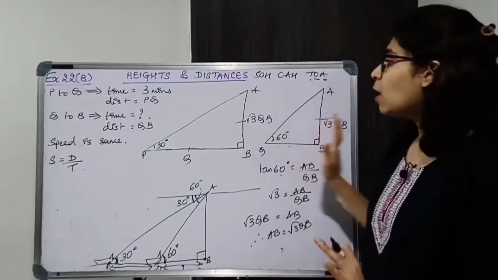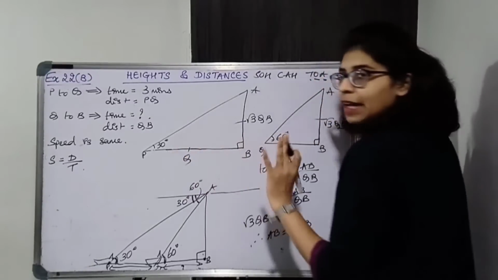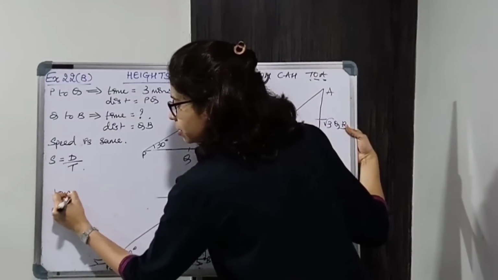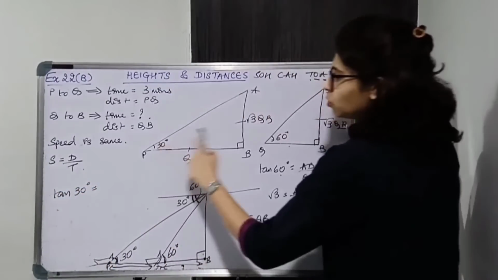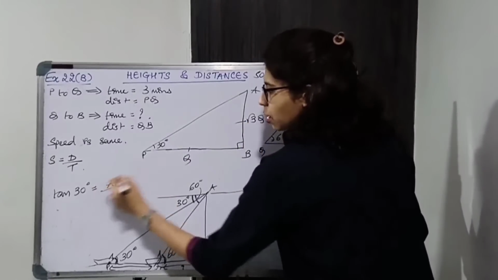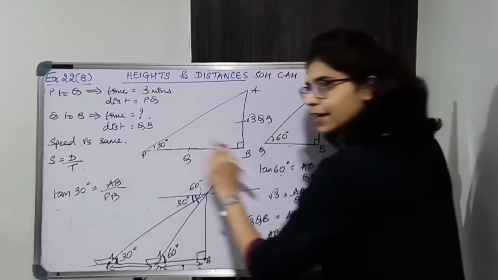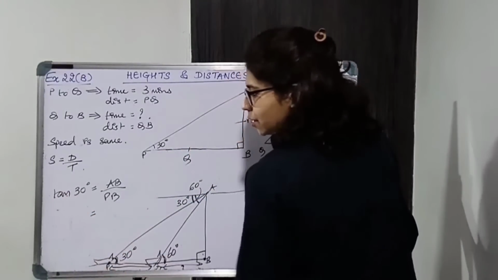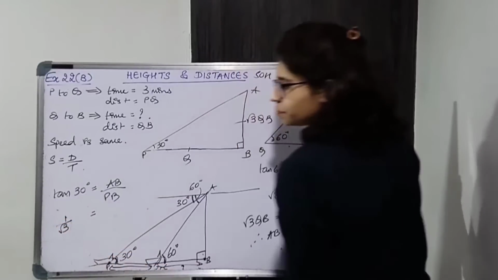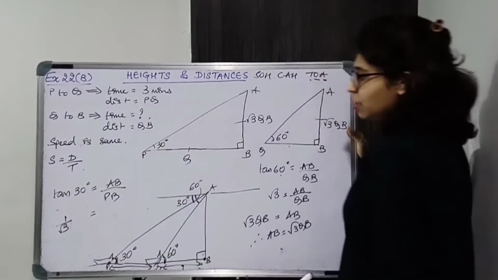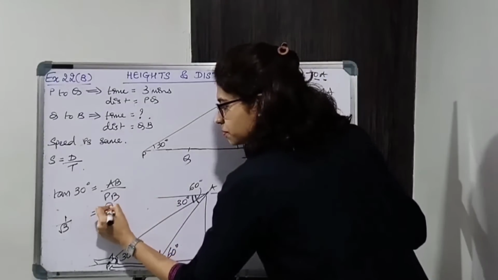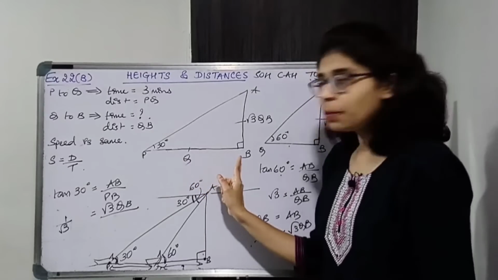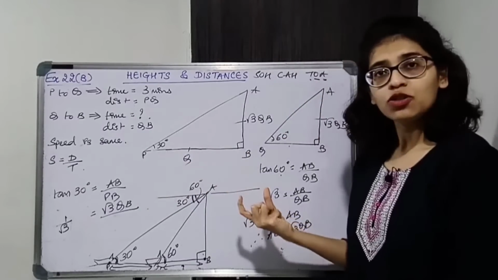Now again over here we'll take tan of the angle, angle का opposite and angle का adjacent relate करना है. So tan 30 is equal to AB upon PB. The whole side you are going to consider. You can't just consider PQ or QB, right? Tan 30 is 1 upon √3. AB is what? √3 QB. So substitute. Now PB को break करते हैं. It is PQ plus QB. So break it.